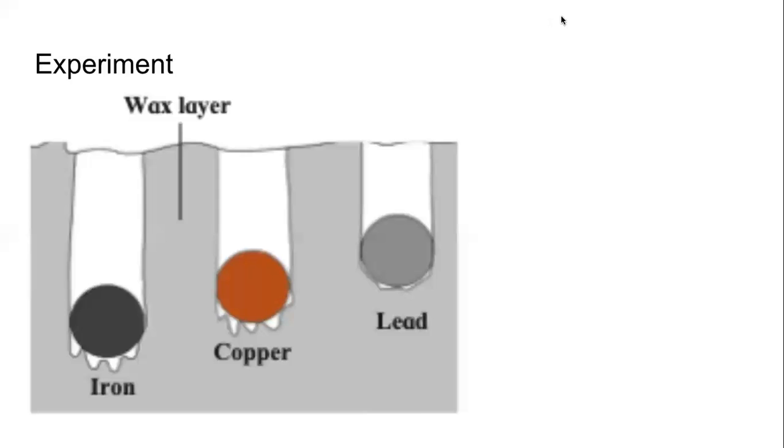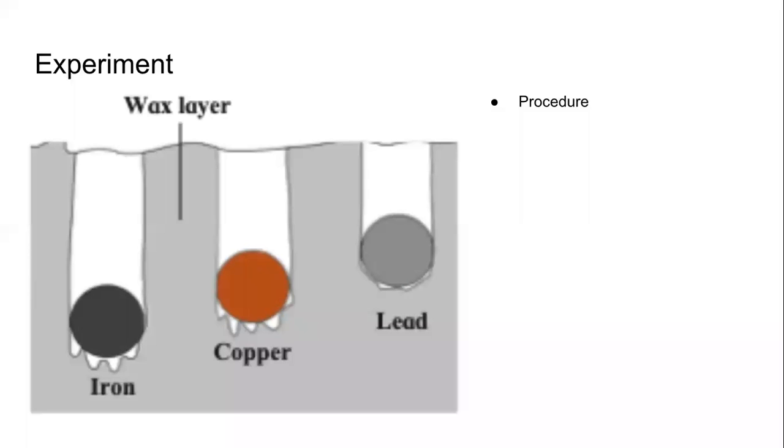So, if we are doing this experiment, what are we doing? We are taking a tray, or you can say a vessel, which is full of wax. Wax means moam. You know, wax melts when we heat it. All solids melt. Melting wax is very easy. And we also take 3 balls of 3 different metals.